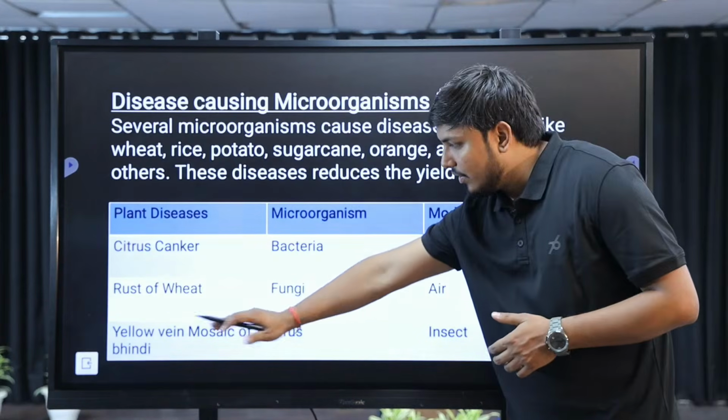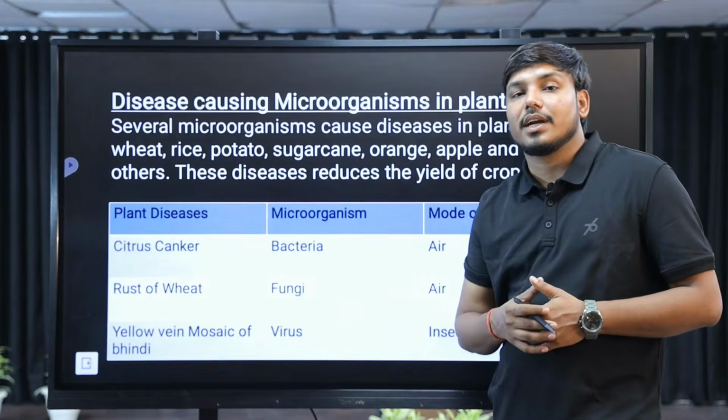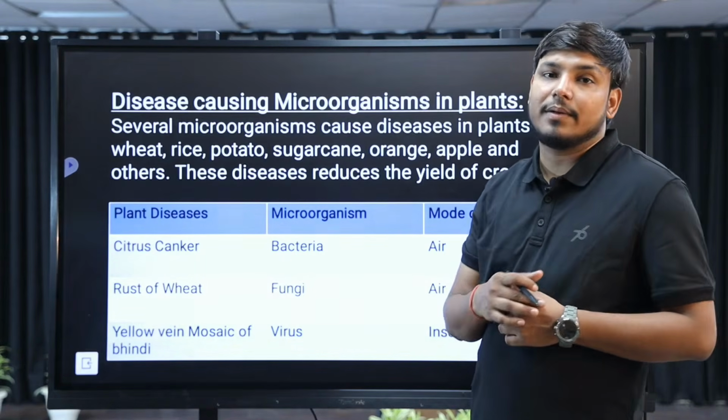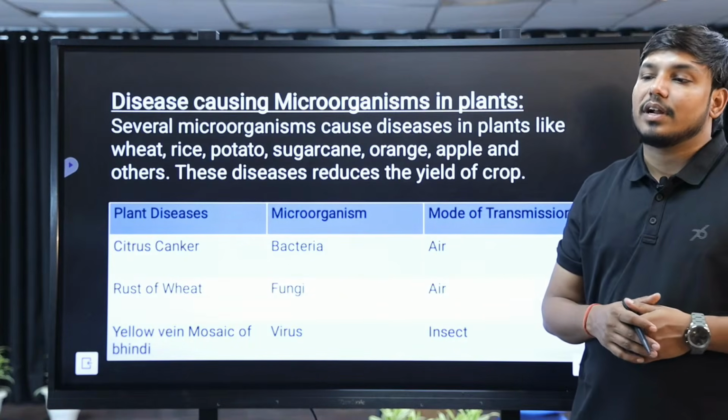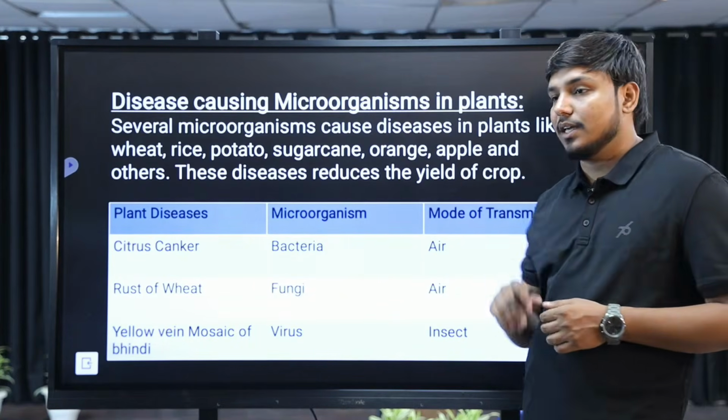Yellow mosaic of भिंडी, yellow vein mosaic, भिंडी के अंदर एक disease होती है, ओकरा, भिंडी को ओकरा बोला जाता है, उसके अंदर एक disease होती है, that is basically caused by a virus, and the mode of transfer is basically insects, कुछ insect लेके जाते हैं यहाँ पे.